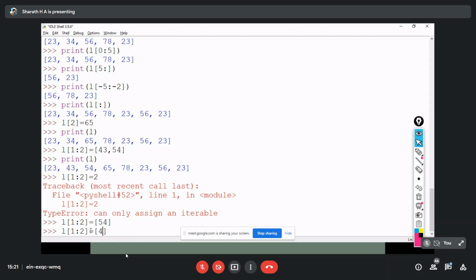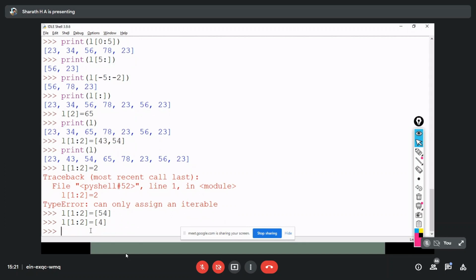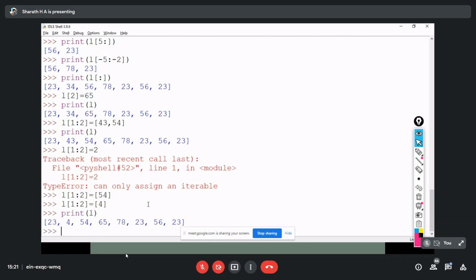Now I'm going to take that as 4, sorry, at the total. Okay, 4. Now it's going to replace only one value by 4. It won't replace the second value by 4. Why? Because even though I had given a range of values here, I had passed only one value here, right? So that's why it will initialize the first index with the value.